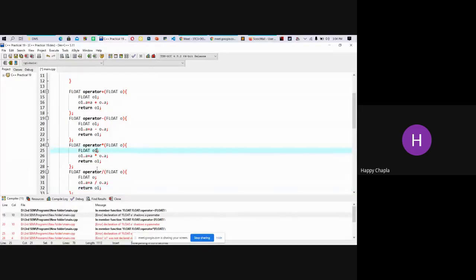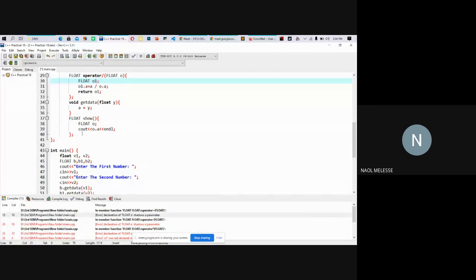Then just scroll down, integer main. Is this correct? I was getting an error here. Into the show function, no need to write something like that because this is a function, na? No need to write this float show.